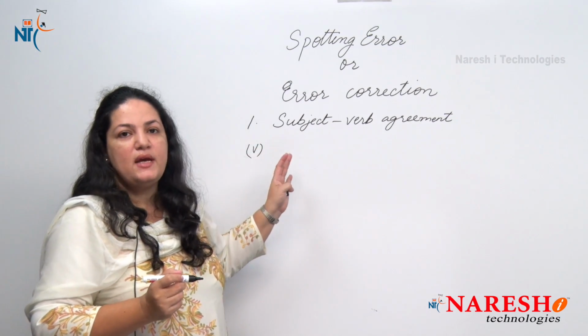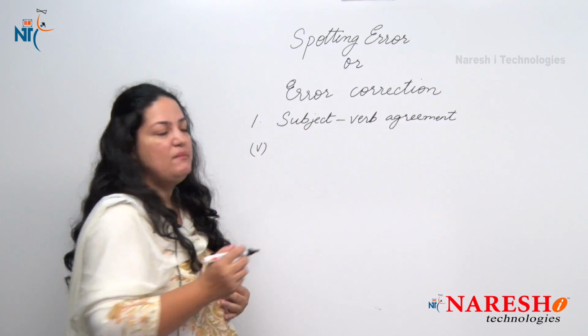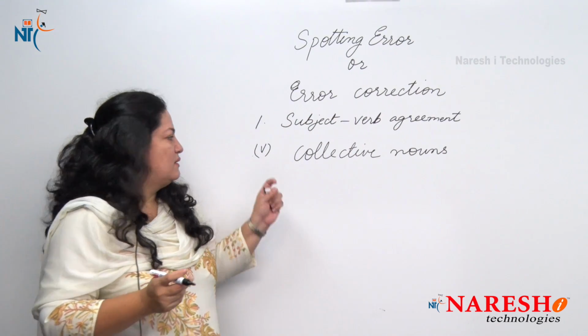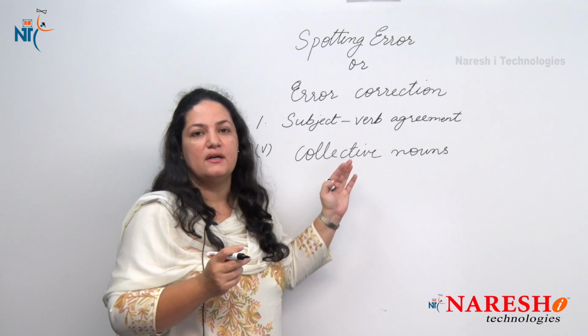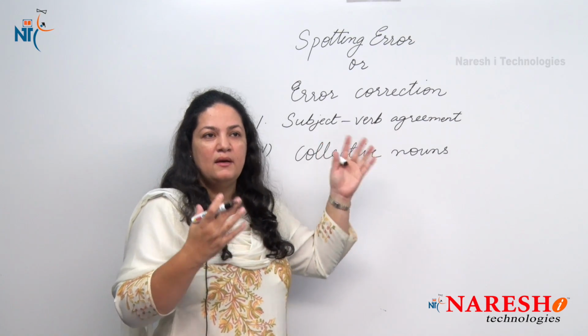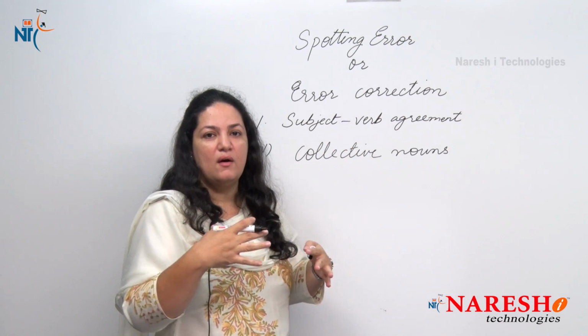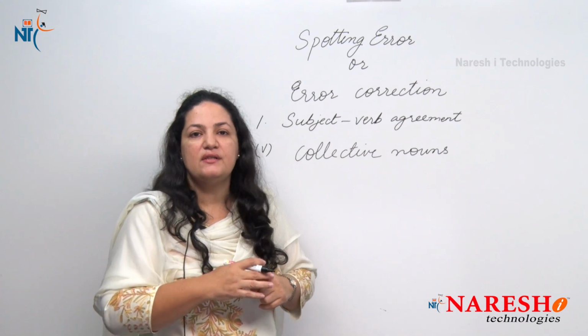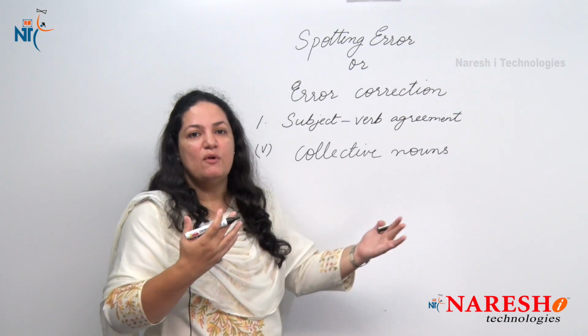The fifth rule regarding subject verb agreement is for collective nouns. I think you all know what collective nouns are. When we use a particular noun to refer to a group as a whole, we use a collective noun. For example, a cricket team, a team of players.